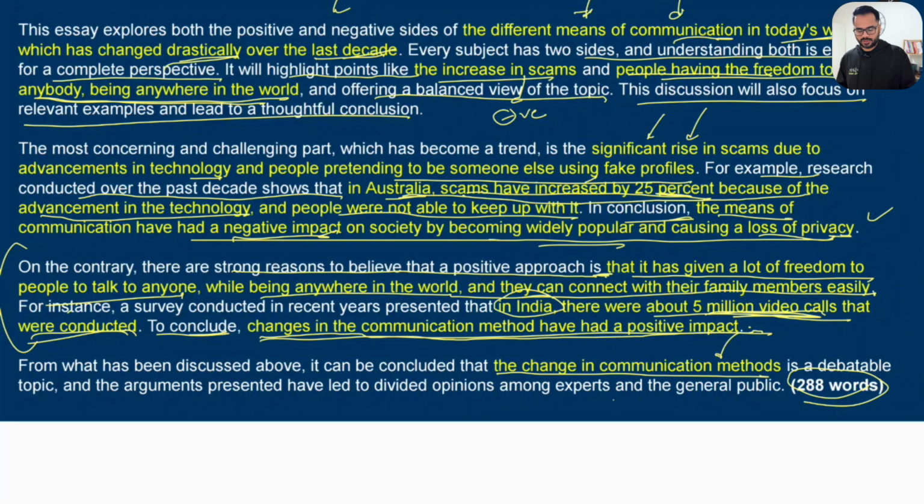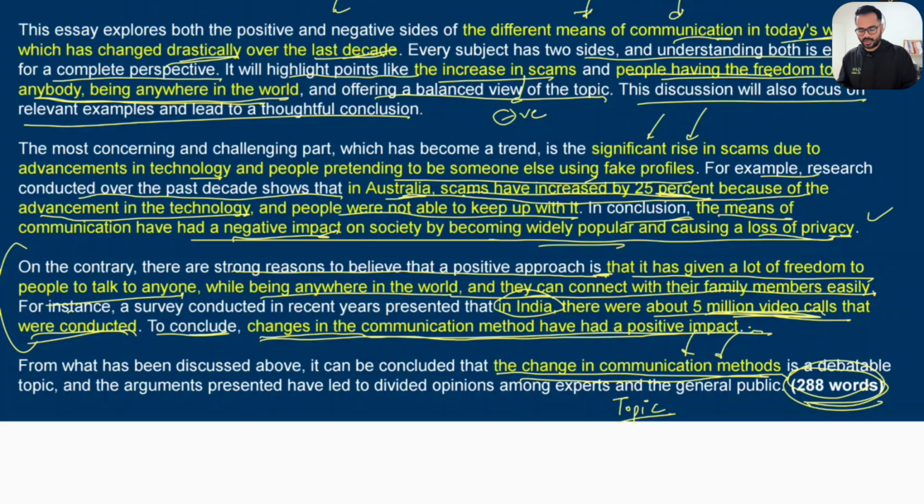So again, I need to use the word topic over here as in my essay statement, but due to my word limit, I can't really have long sentences every single time. Otherwise, my words will go above 300 words. And in fact, that is exactly what happened when I was attempting that official mock test. After typing long sentences, my word limit jumped up to 314 words. And that's a lot of words. We don't need that many. So I had to reduce the length of some of my sentences to keep my word limit between 200 to 300 words.